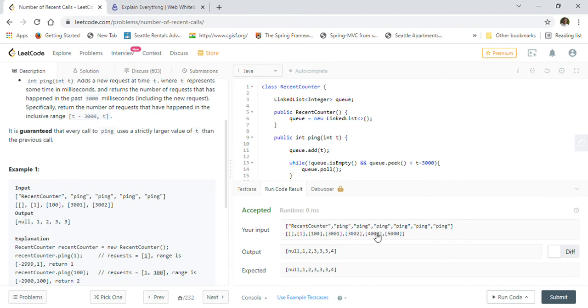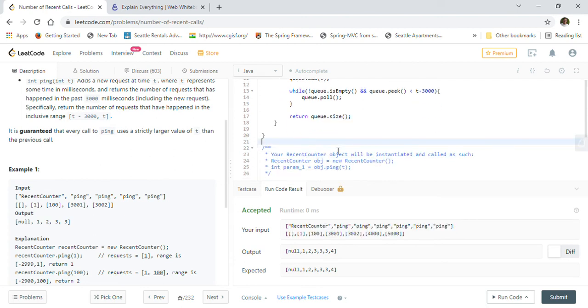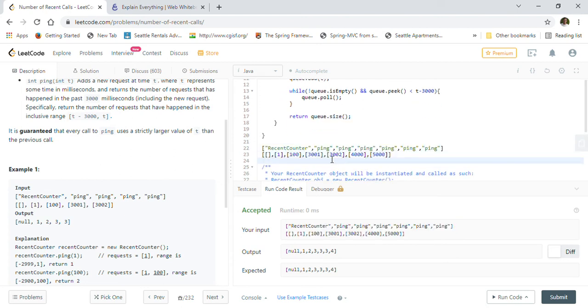Now for this 4000, these three will be inclusive, right? For 4000, means 3001, 3002 and 4000, so these three will be inclusive, so that's why it is 3 here, right? And for the last 5000, this 1 2 3 4 will be inclusive, right? For 5000, if I just copy and paste it here just to quickly show you what I mean, for 5000 these 3 4 will be inclusive, right? Because t minus 3000, so these all will be inclusive, so we got 4 here. So our solution is working fine.